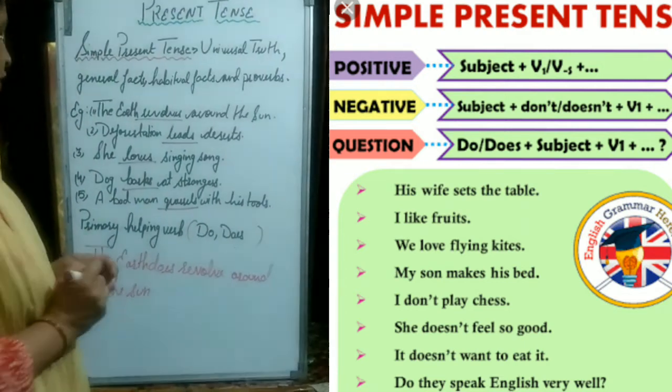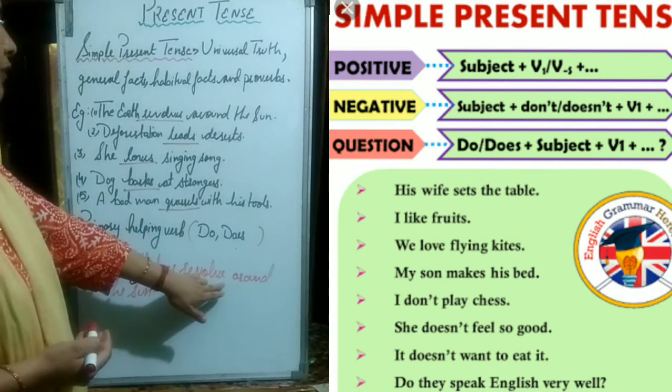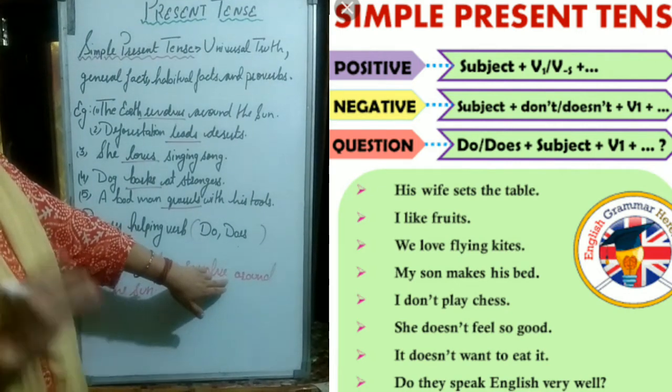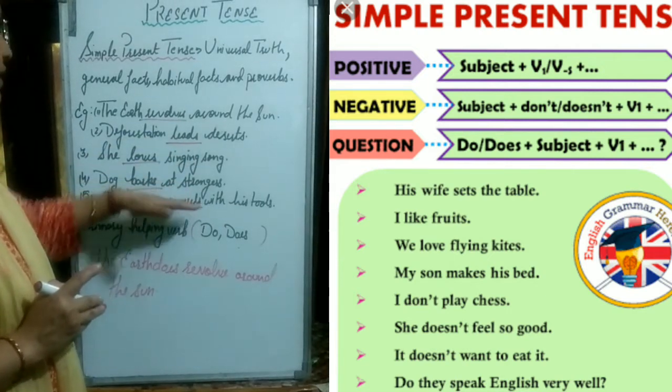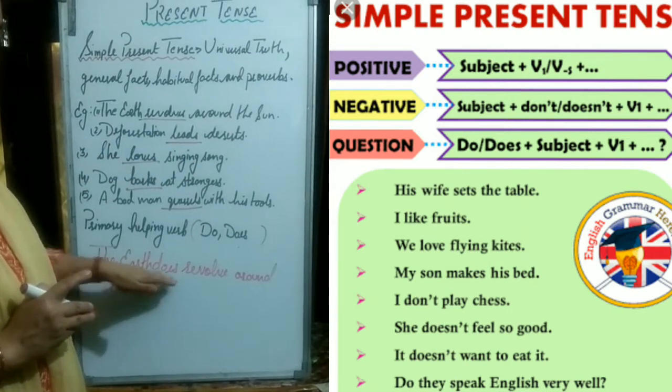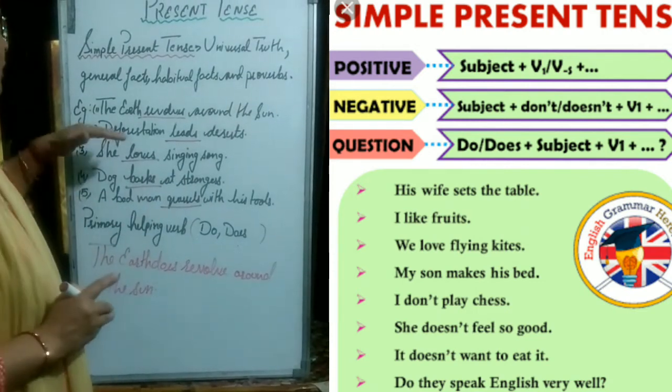Now look here children, if we use does, what have we done? We skipped s, okay? And every time in these sentences, whenever we use does, we skip s from the main verb, okay?